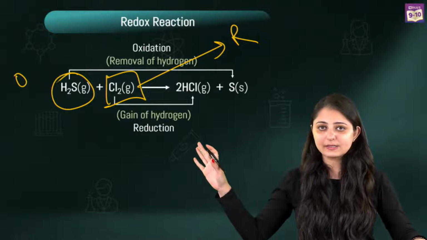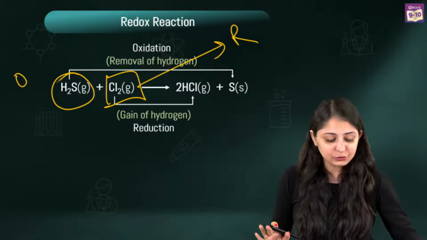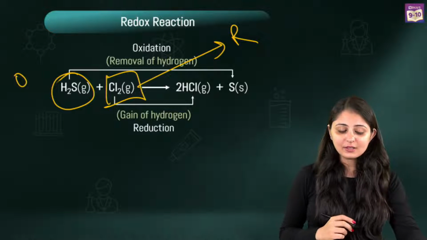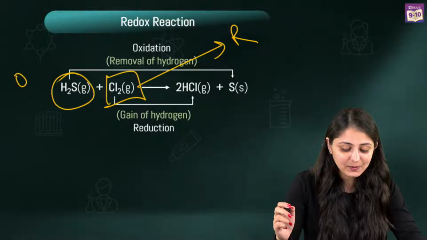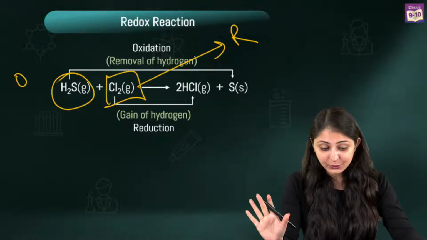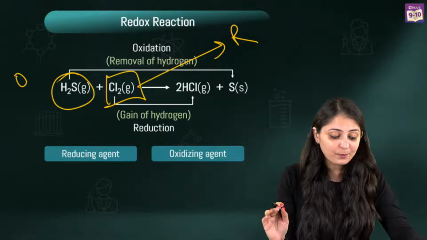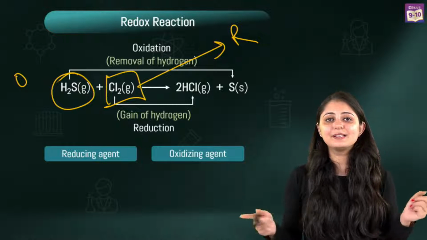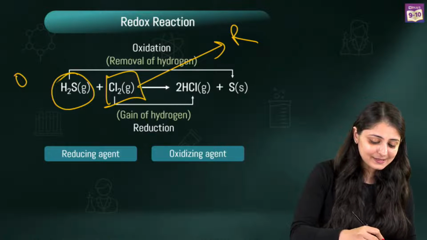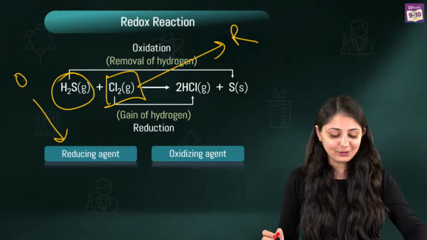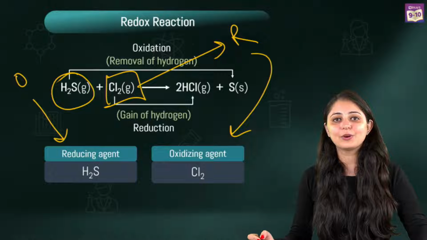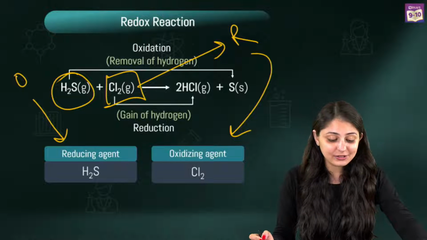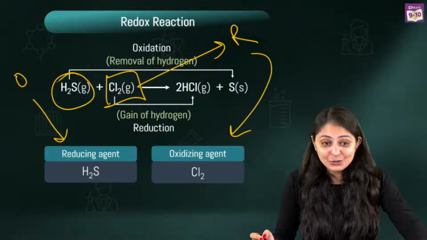Don't look at the product side. From the reactants only we'll choose. So you've got H2S as the substance that is getting oxidized and Cl2 as the substance that is getting reduced. Now, the reducing agent will be just the opposite. The substance getting oxidized will be your reducing agent, that's H2S. And your oxidizing agent will be the substance that is reduced, that is Cl2.